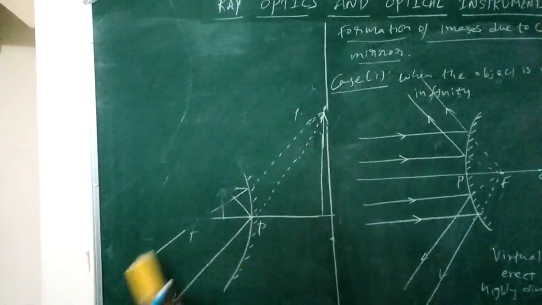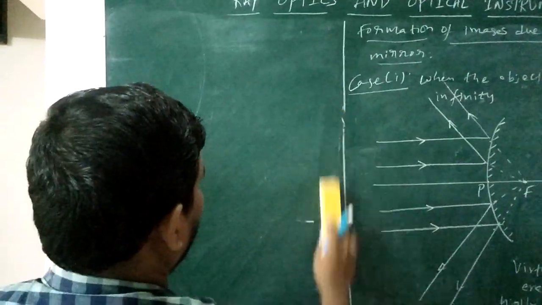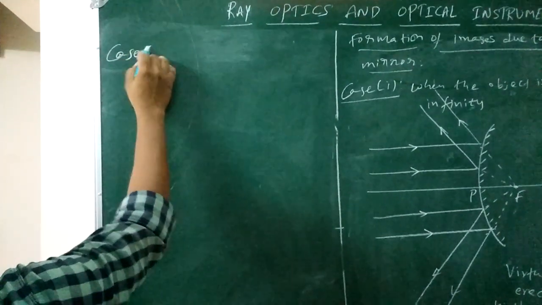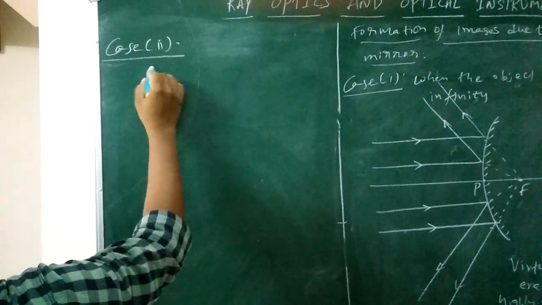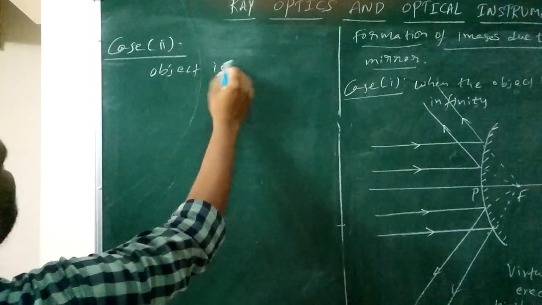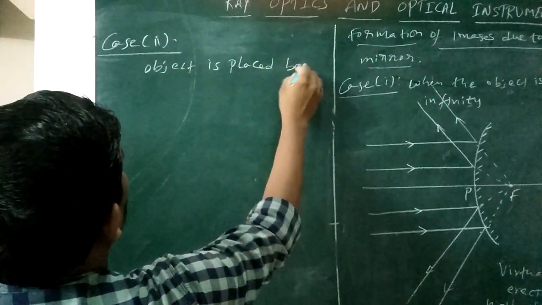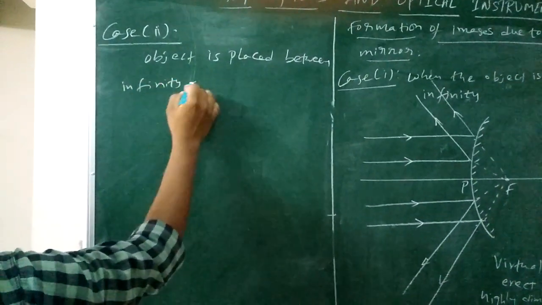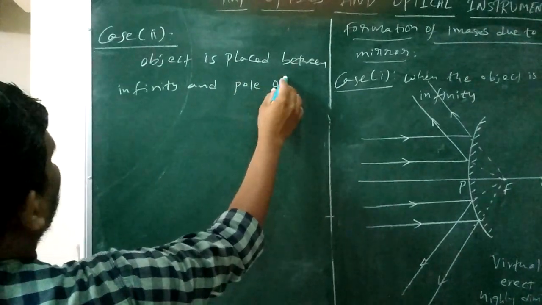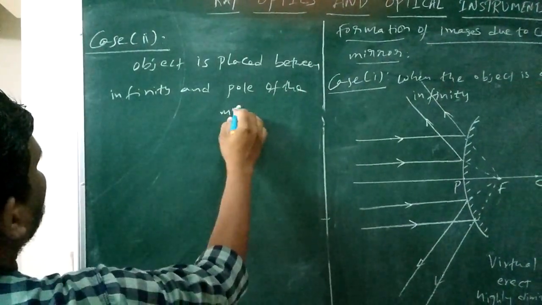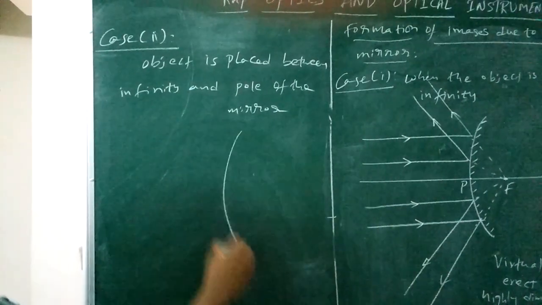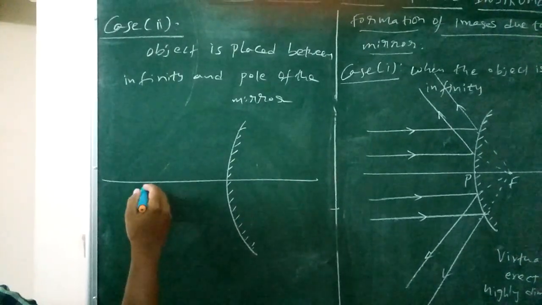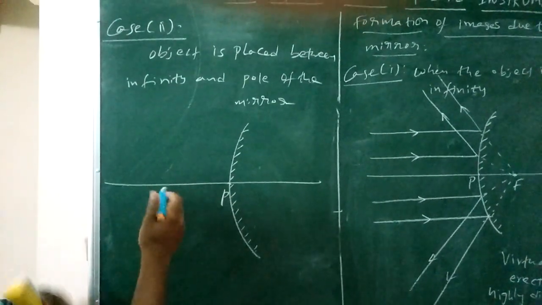Coming to the second case for convex mirror, case 2. Suppose the object is placed between infinity and pole of the mirror. This is the silvered concave surface, and the object is placed anywhere between infinity and the pole of the mirror.